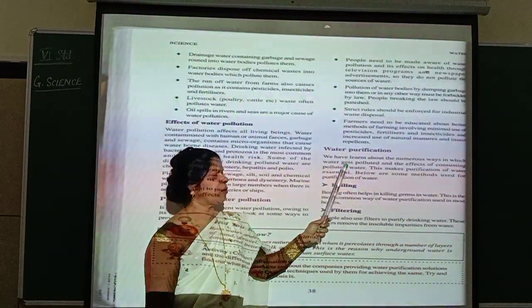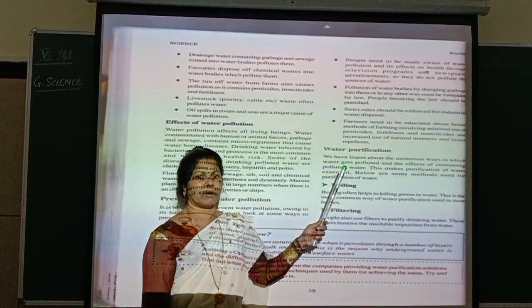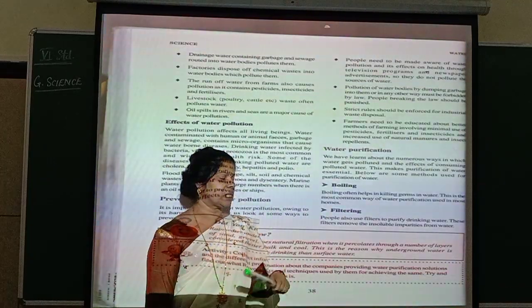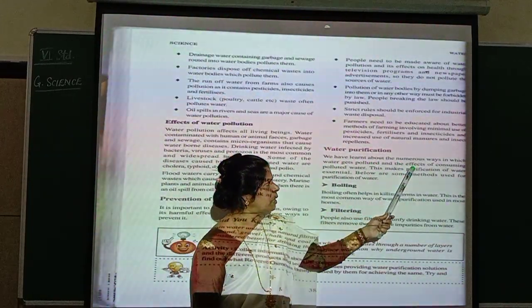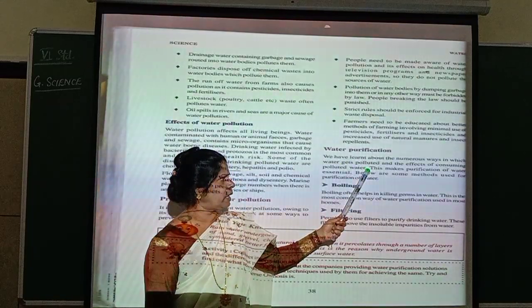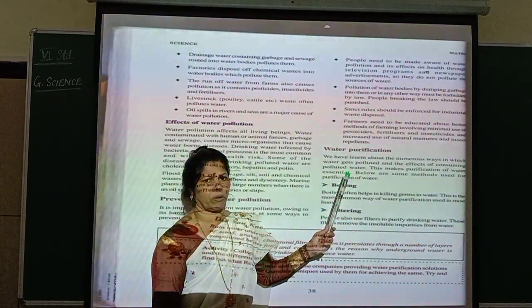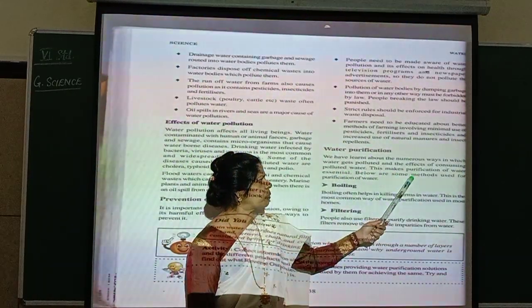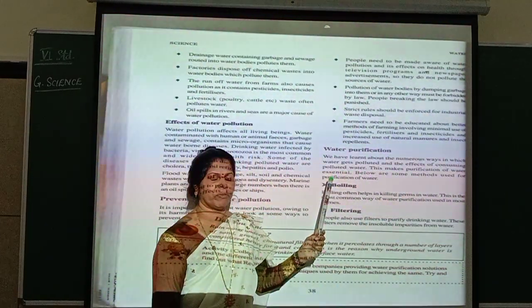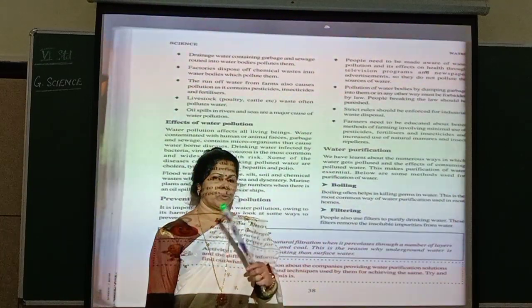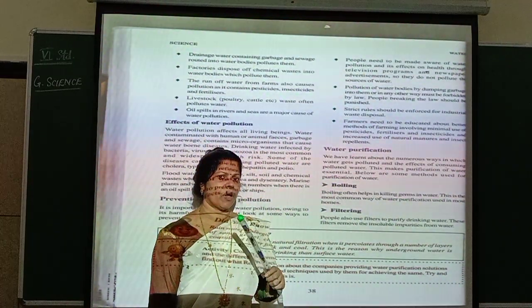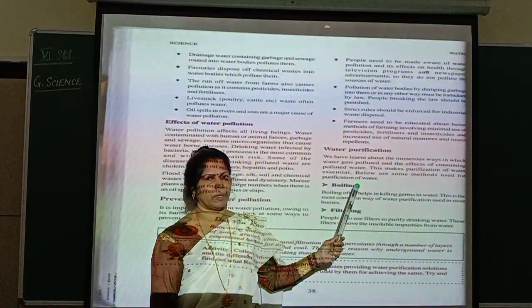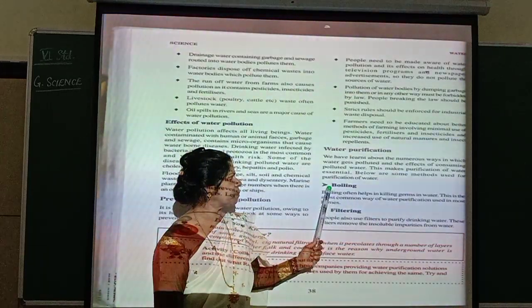Now let us see water purification. How to purify water? Already water is contaminated, it is polluted. Now you want to purify that water. Only then you can use it. So we have learnt about the numerous ways in which water gets polluted and the effects of consuming polluted water. What happens if you consume polluted water? This makes purification of water essential. Purification of water is very much required to remove all the waste materials from water. Below are some methods used for purification of water. What are the methods we will see?